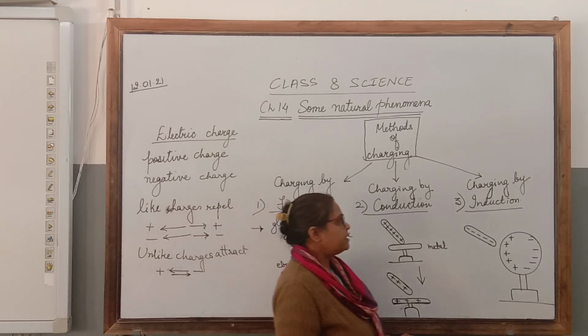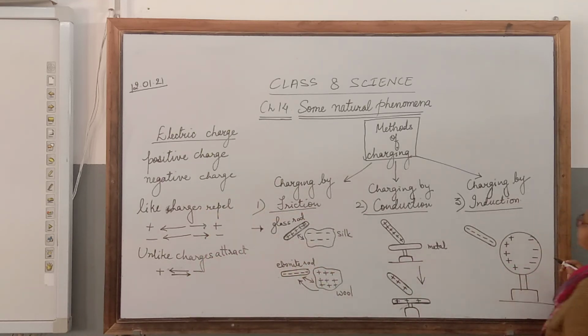And third, charging by induction. In this case, the charged object is just brought near the uncharged object. This one is the uncharged object. When you count these plus and minus signs, this is 1, 2, 3, 4 and 5 plus signs, 1, 2, 3, 4 and 5 minus signs.